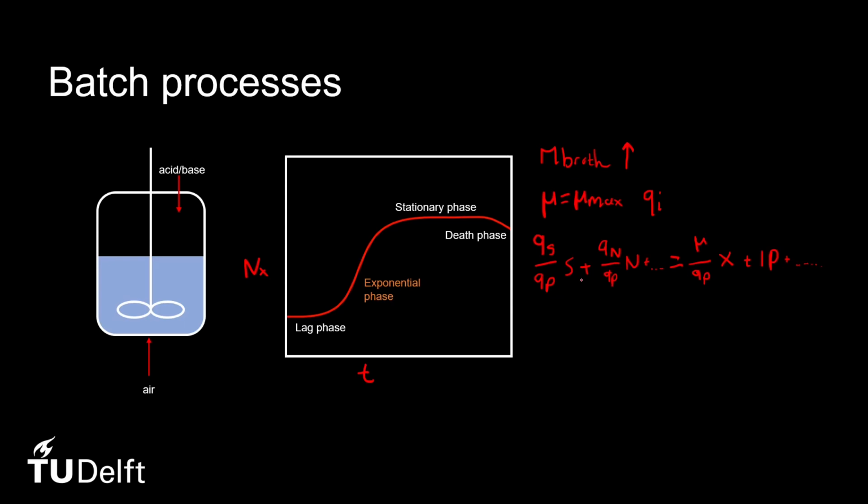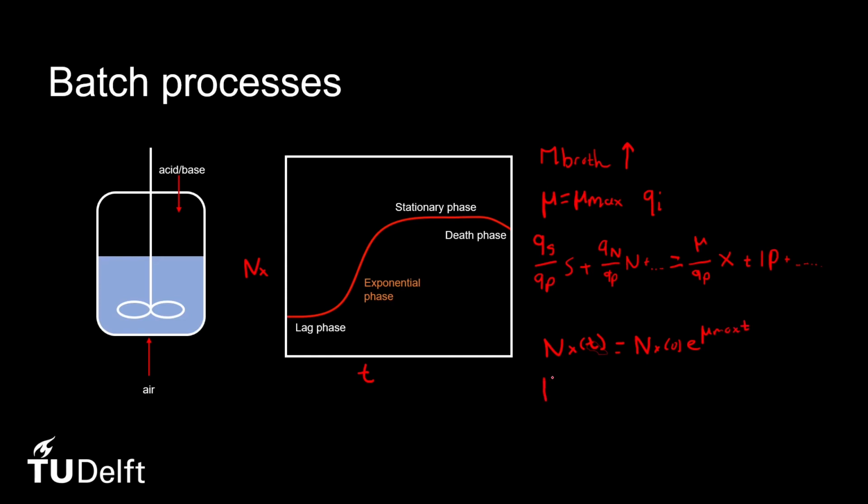A few other interesting parameters that we have to look at is the number of cells and how it changes over time. We can derive a relation for this that you have seen before and is equal to Nx at t = 0 multiplied by the exponent of mu max times t.